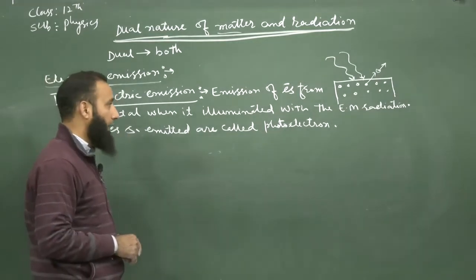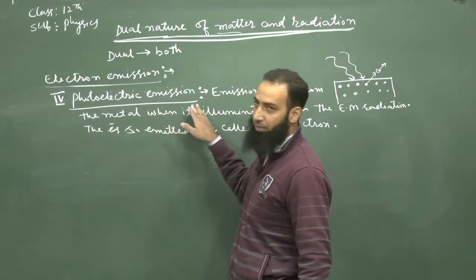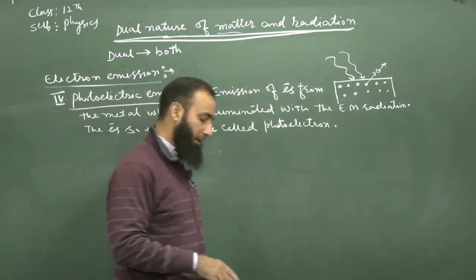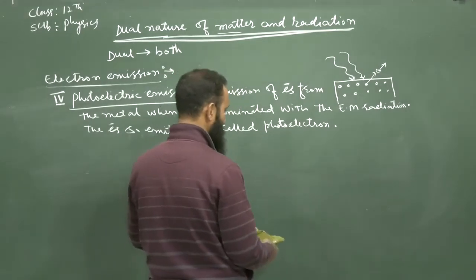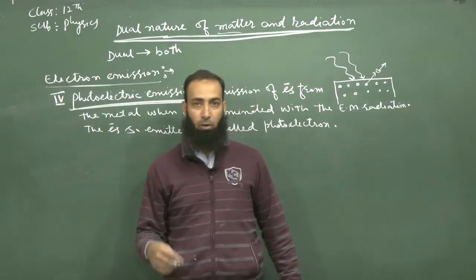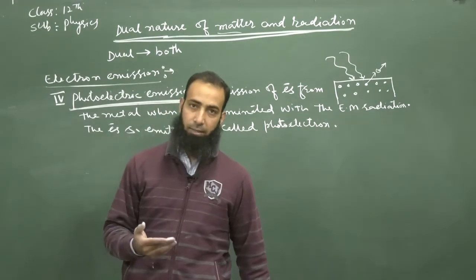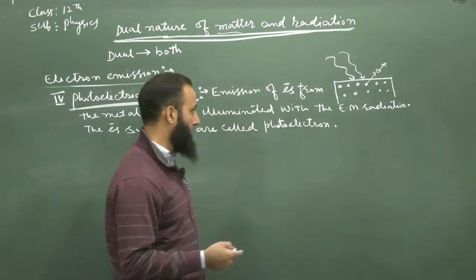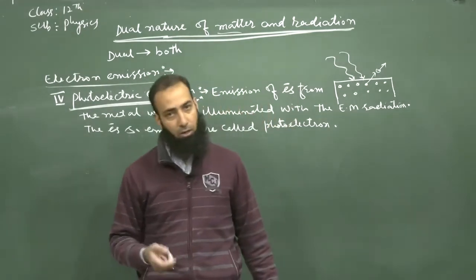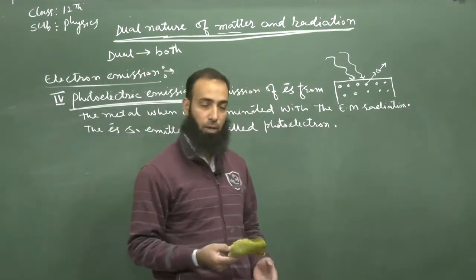But in this chapter, we are just dealing with this 4th process, the photoelectric emission. Here we will study the photoelectric effect in detail. It is experimental, and we'll see what the experimental features of the photoelectric effect are. We will allow the light to fall on the metal so that electrons come out. Then we will see the different effects: we'll change the intensity, the frequency, or the potential, and see the effect on the energy of these photoelectrons.